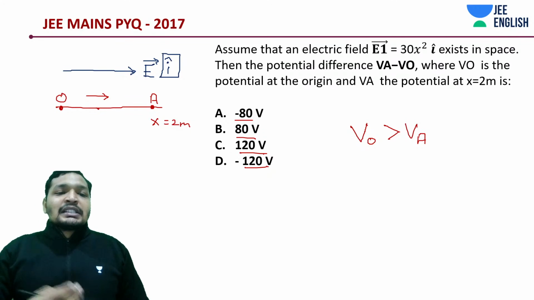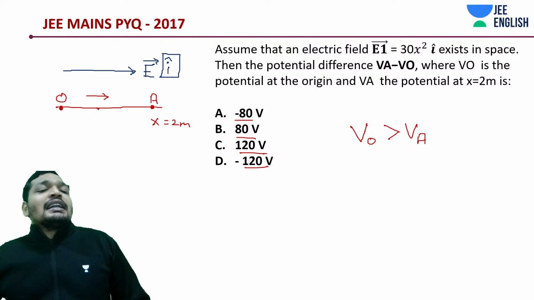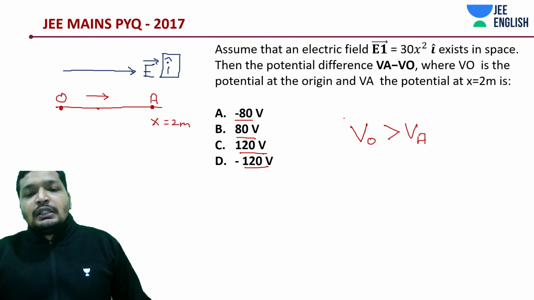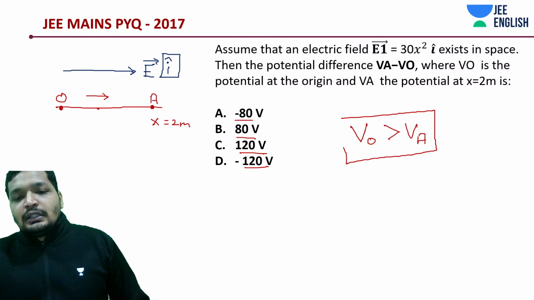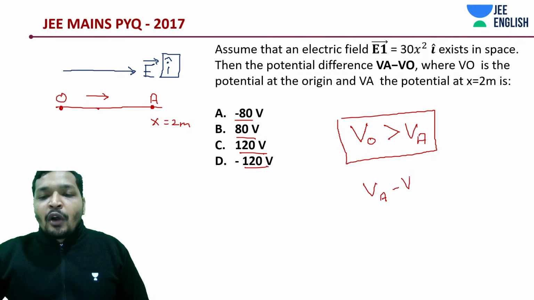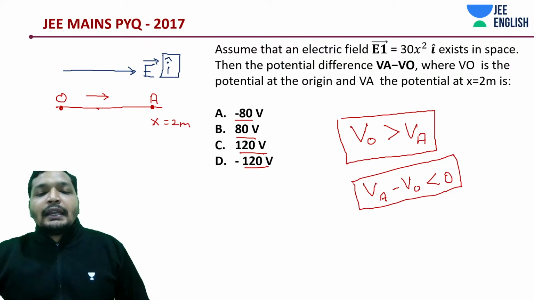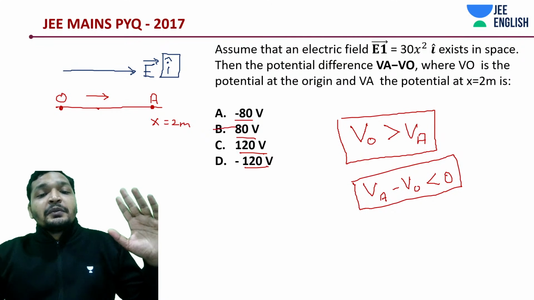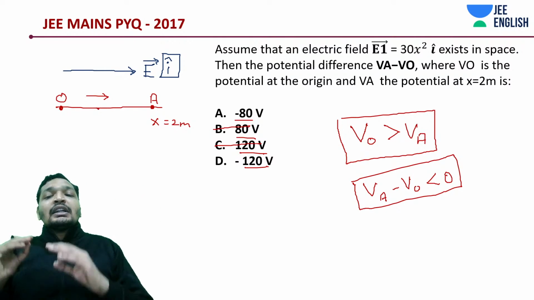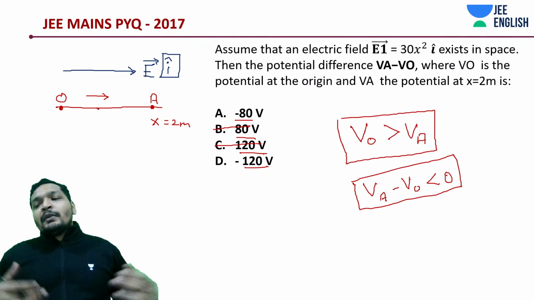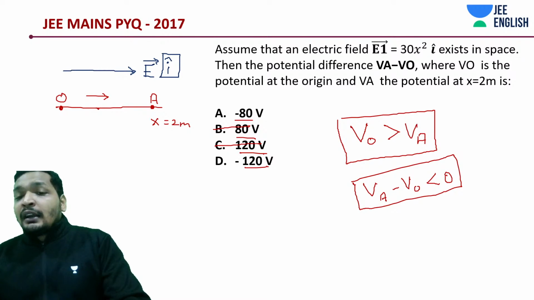That is when electric field flows from O to A, the system does work in the direction such that it moves from higher potential to lower potential. So your VA minus VO should be what? Negative. Of course, if you got any one of these answers and you're confused whether it should be positive or negative, simply cancel out these options using these simple techniques. Now we need to start solving the problem. Now it's all about your math and of course concept.